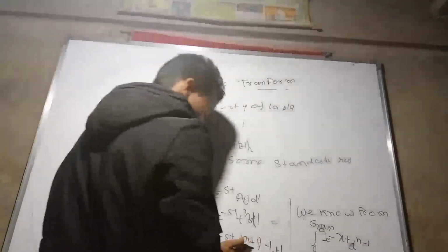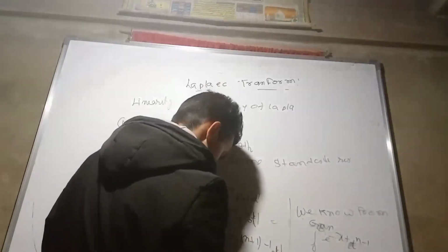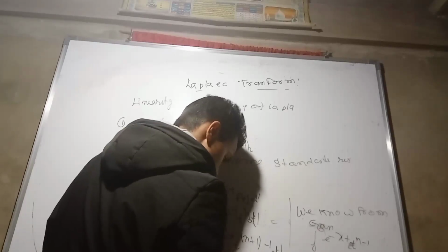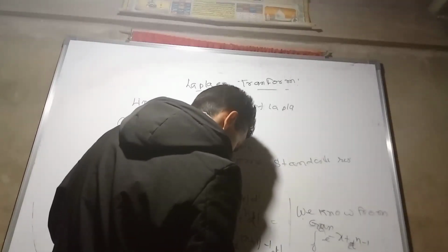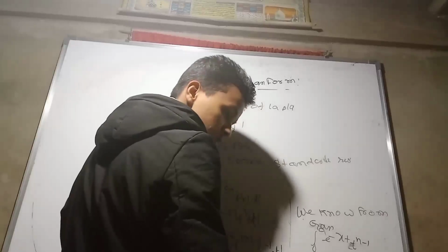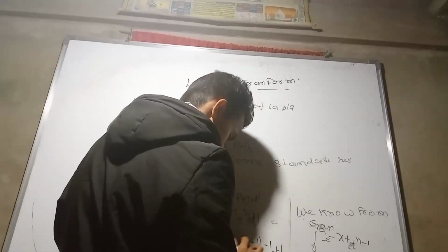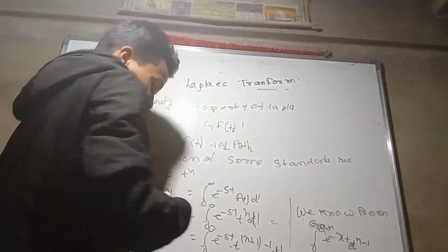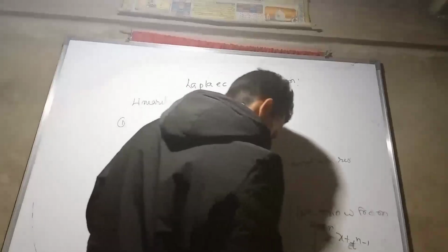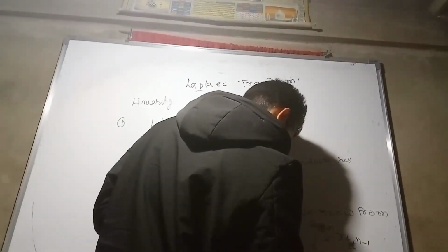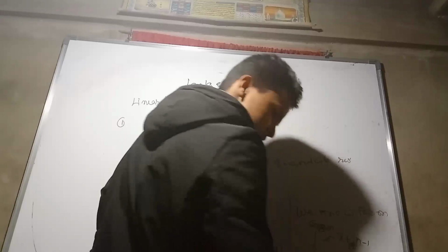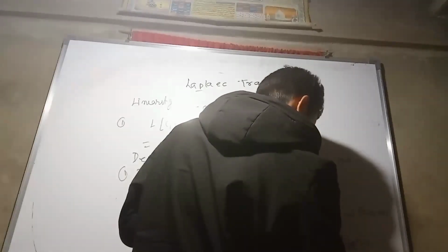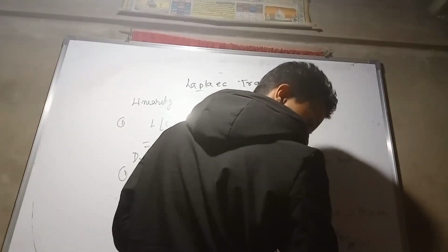Now by using this property, what do we get? We get gamma n plus 1. What will be the value of gamma n plus 1? It is nothing but n factorial upon s to the power n plus 1, for s greater than 0, and obviously n plus 1 is greater than 0.